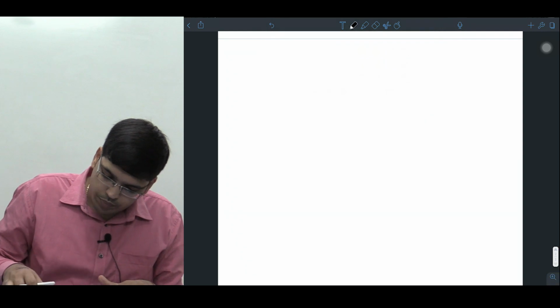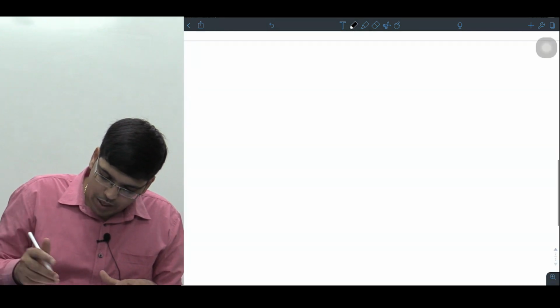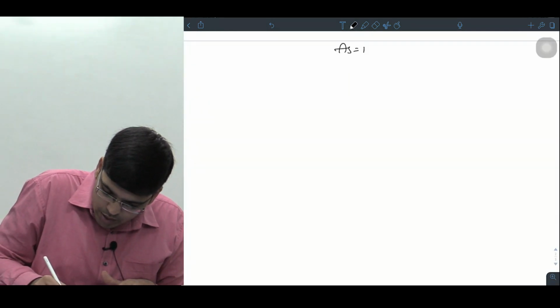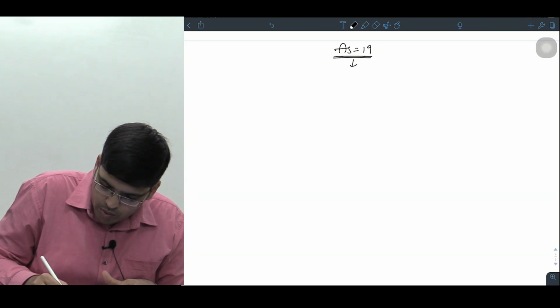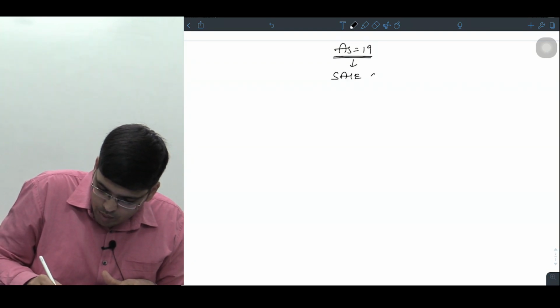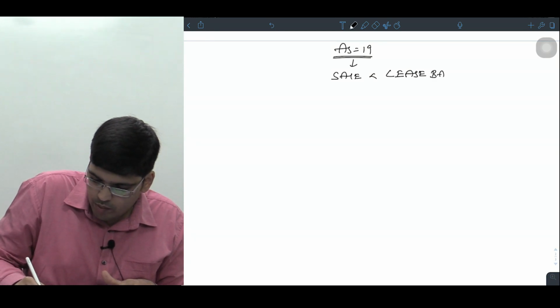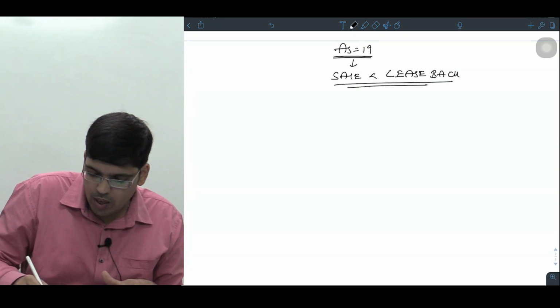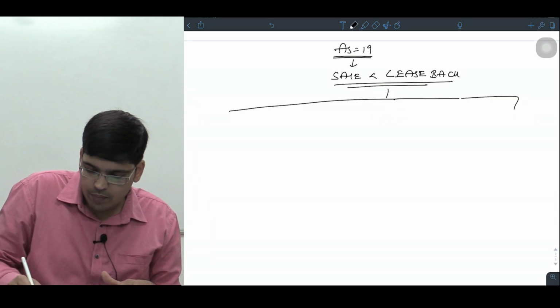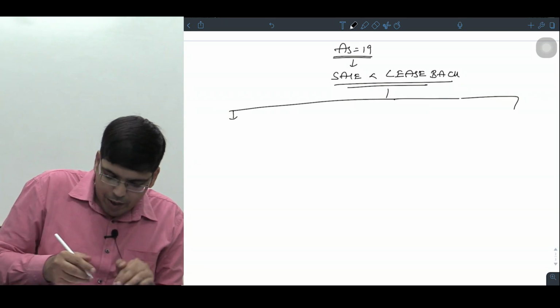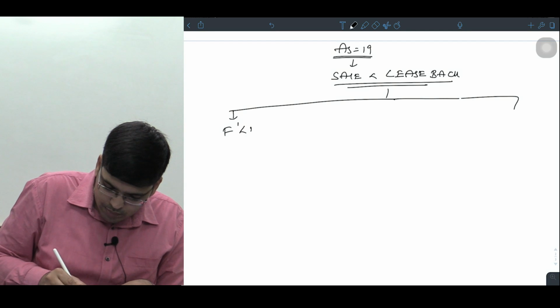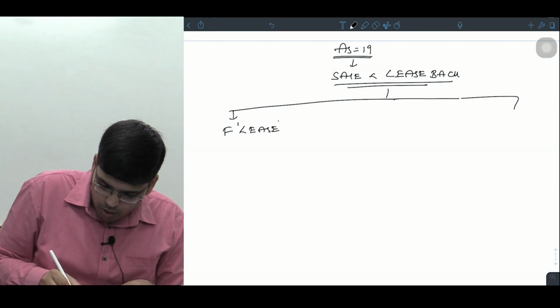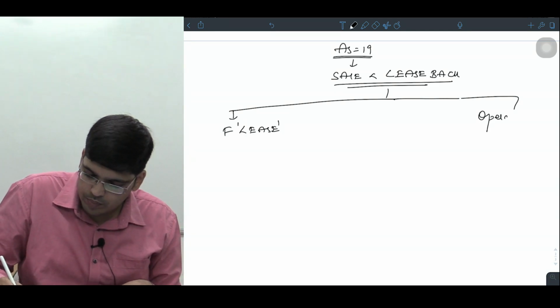अब ध्यान से सोचो. Now what does AS 19 say? AS 19 says when there is a sale and lease back, ask a question yourself: is the lease back of asset a finance lease or an operating lease?